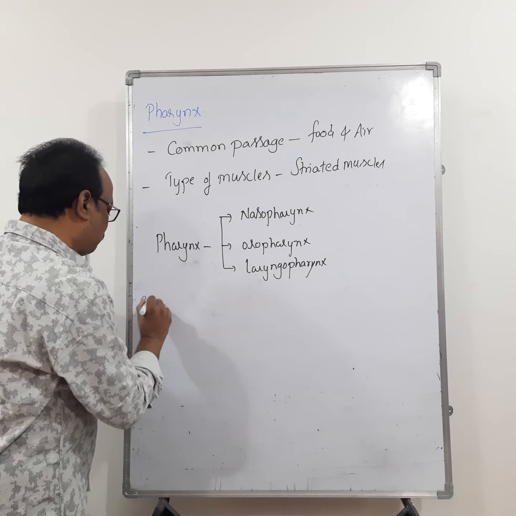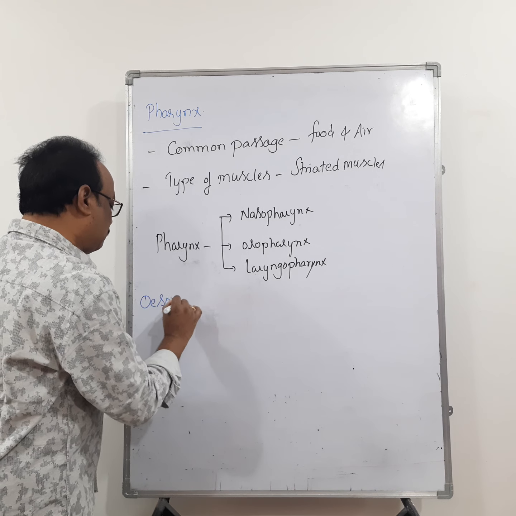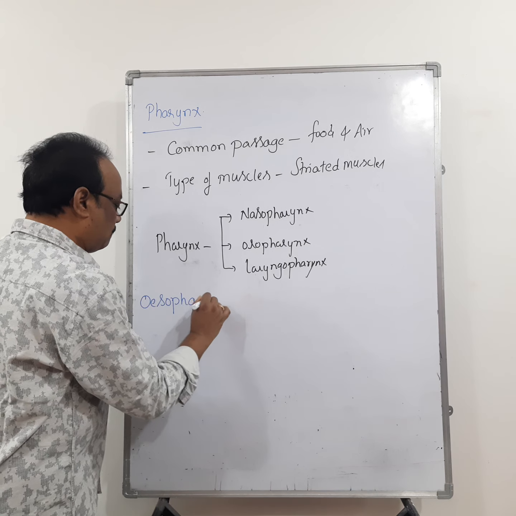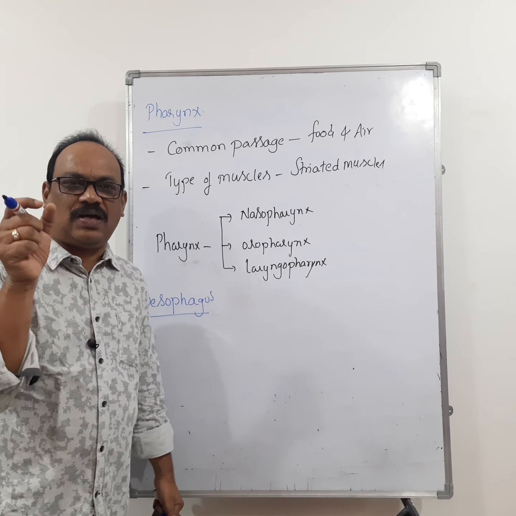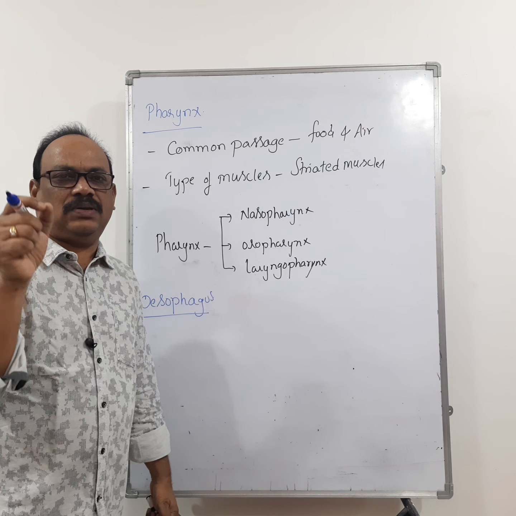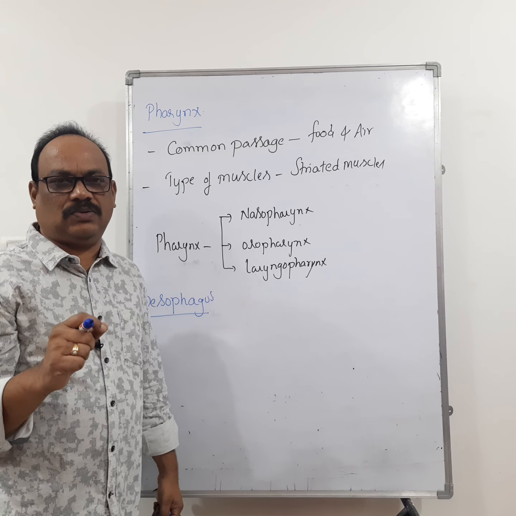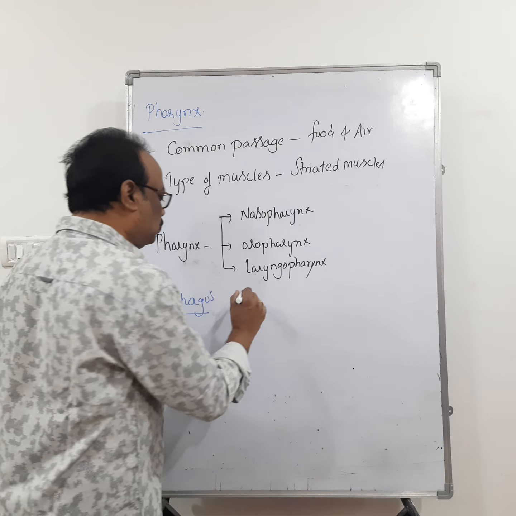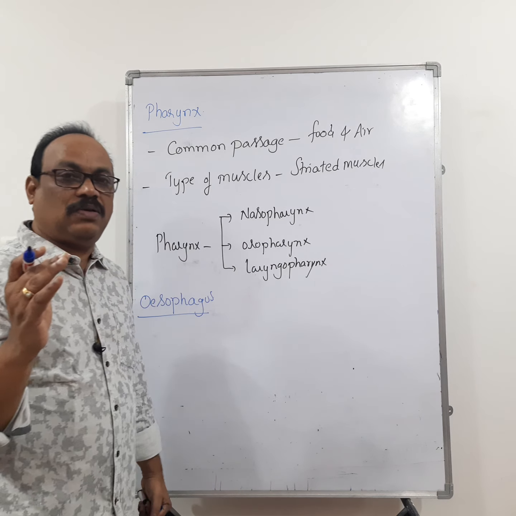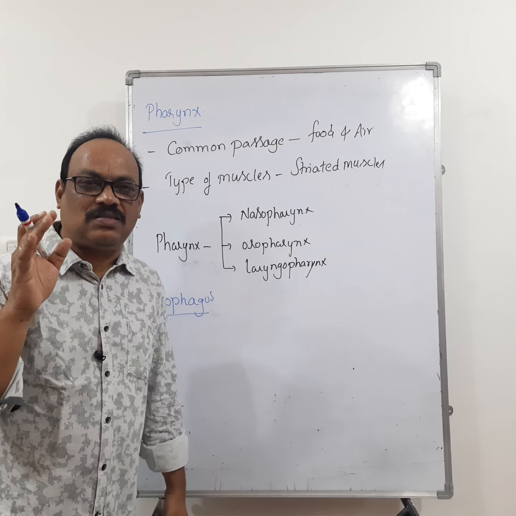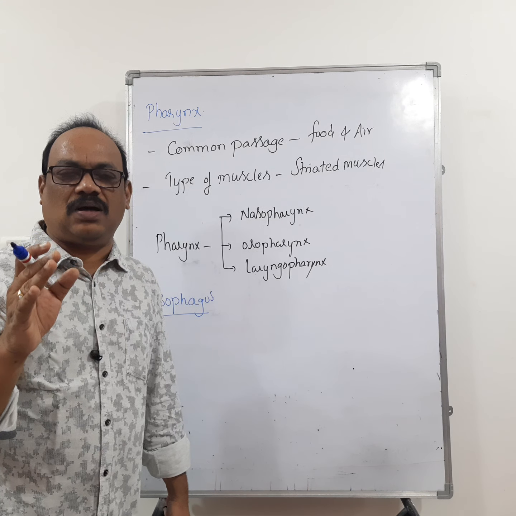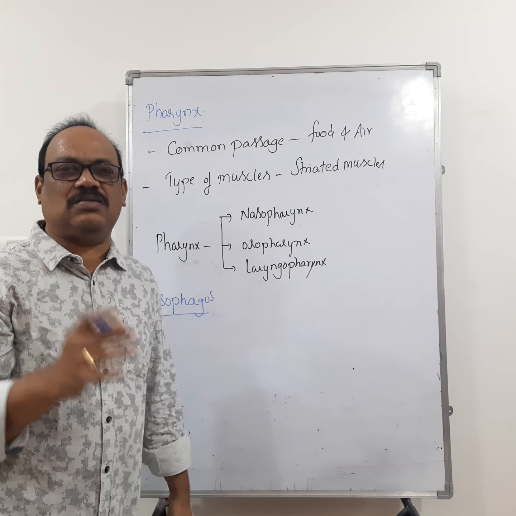Right. You know that the esophagus is a narrow tubular structure. Okay, it is a narrow tubular structure which passes through the neck region, thoracic region, and pierces the diaphragm and opens into the cardiac part of the stomach.